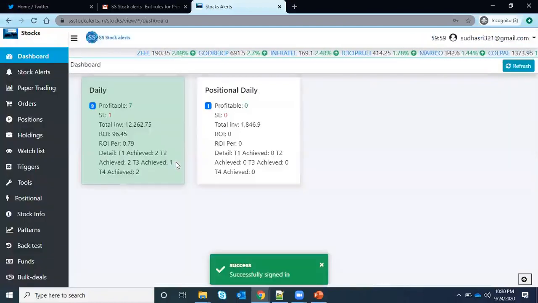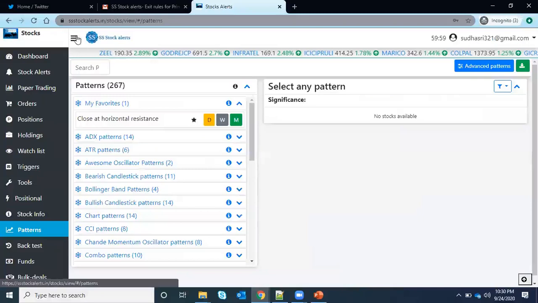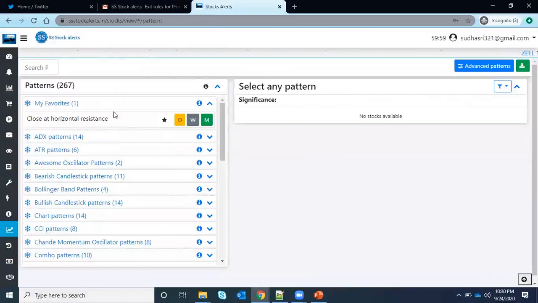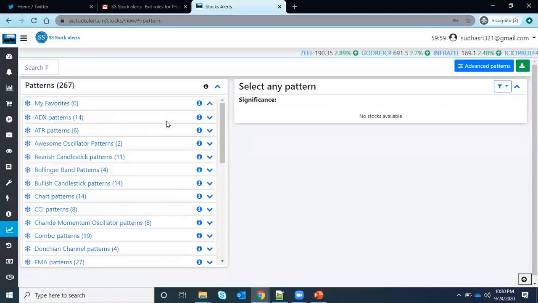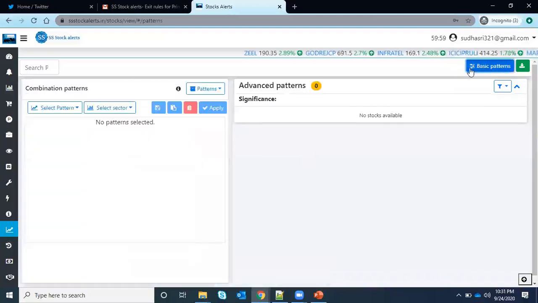Okay, we were in the patterns and advanced mode. You have seen, right? I have favorited this pattern, so you will see my favorites here. If you don't want it, you just click here and it will go away, so you will not get emails again. It will not be annoying you. If you feel like it, you just click here and it will be removed from your favorites. Okay, and go to advanced.